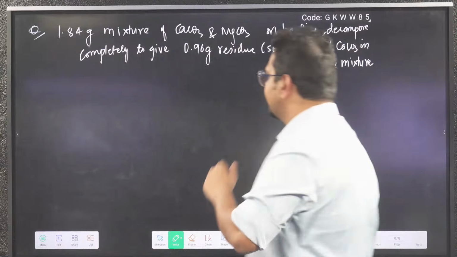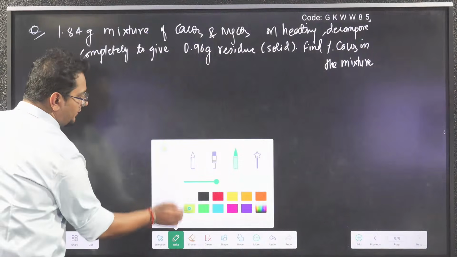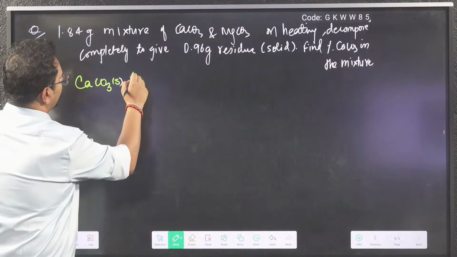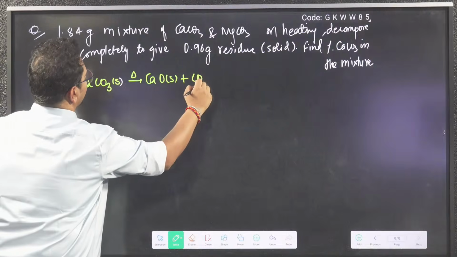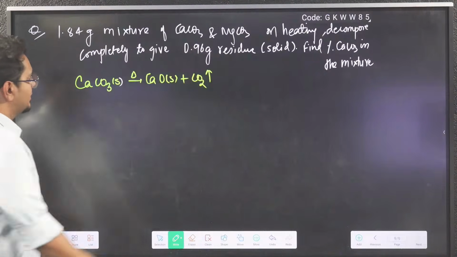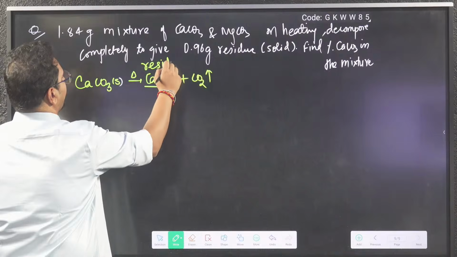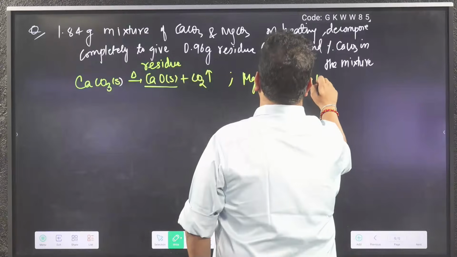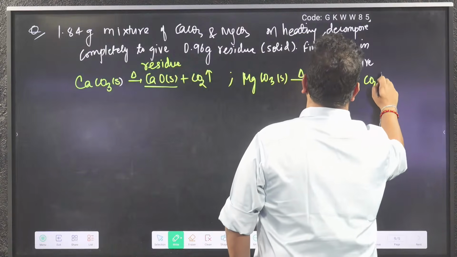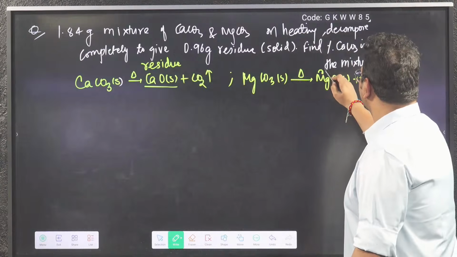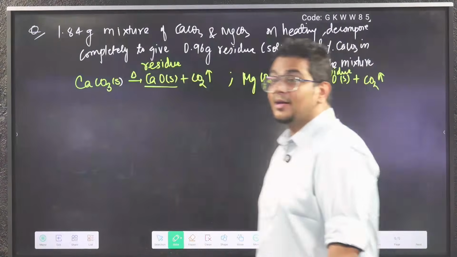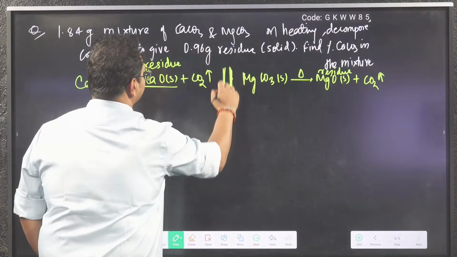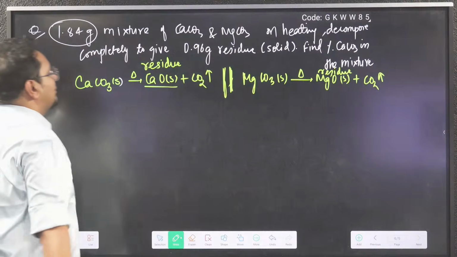Let's see. First thing, why is this question more difficult than the previous one? Because here CaCO3 solid on heating gives you CaO solid plus CO2 gas. The gas will be lost. This is called the residue. Also, MgCO3 solid on heating gives you MgO solid plus CO2. CO2 gas will be lost and this is called the residue. So here both reactions are going on. Both will decompose, correct?